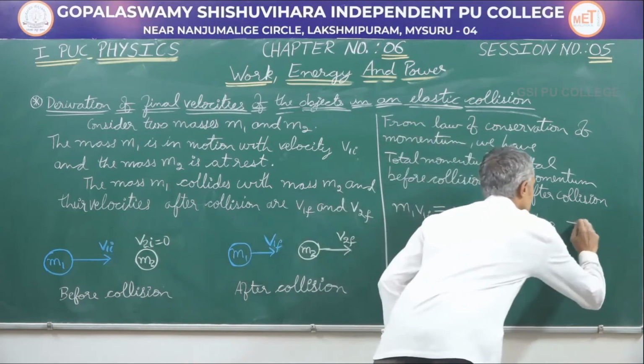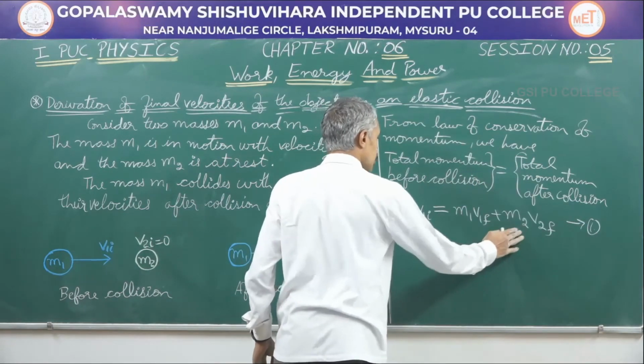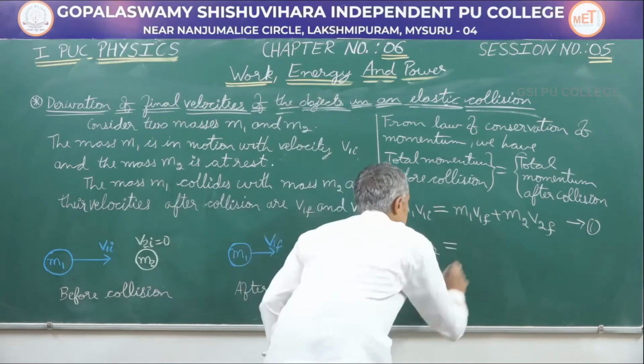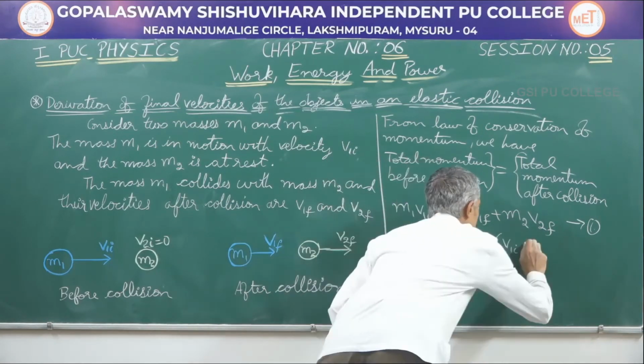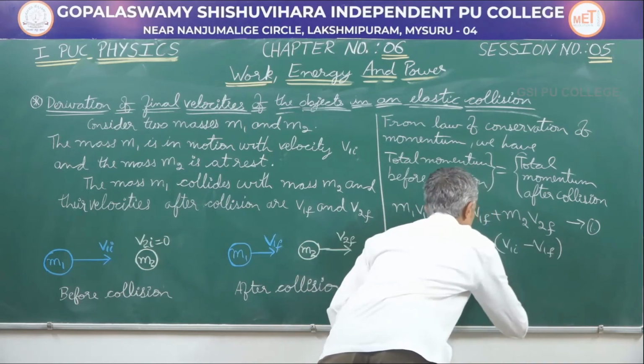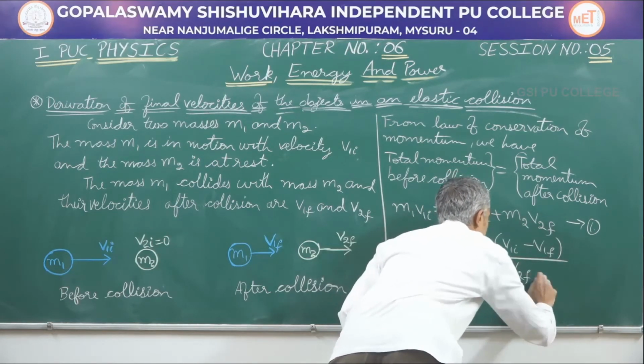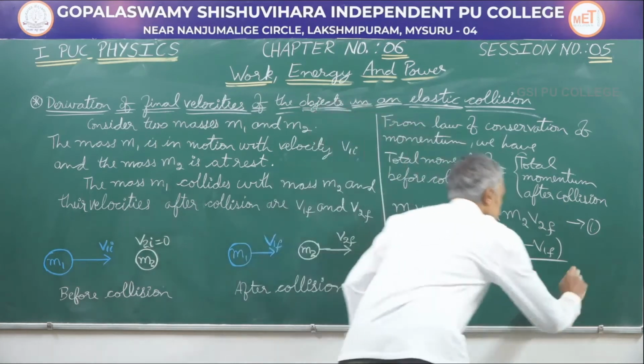Let me take this as equation 1. Let me rearrange this for mass m2. I will get m2 is going to be equal to m1 into (v1i minus v1f) divided by v2f. Let me take this as equation 2.